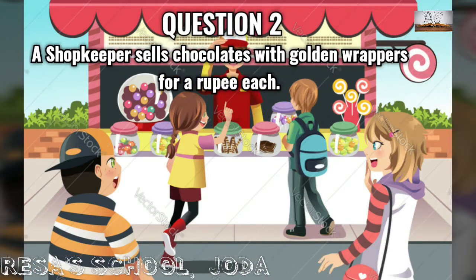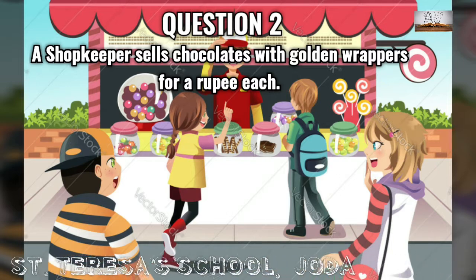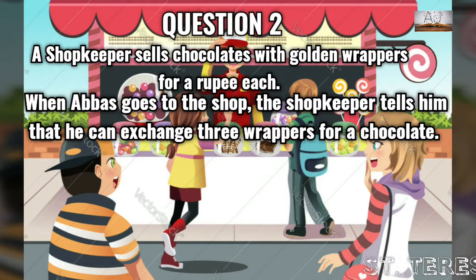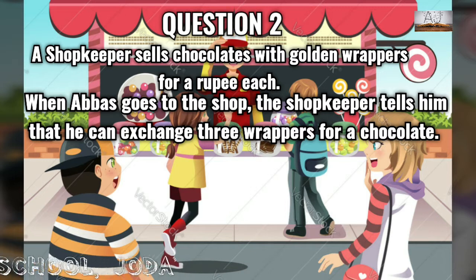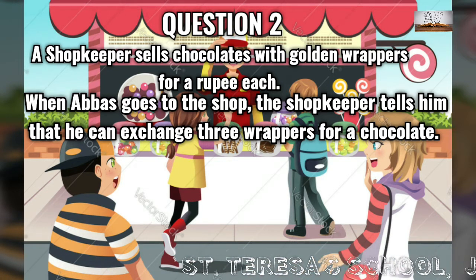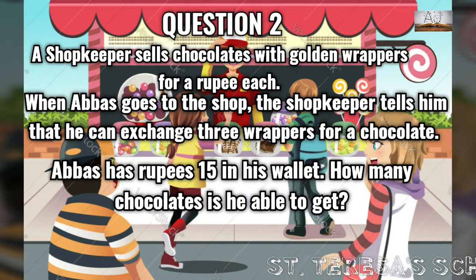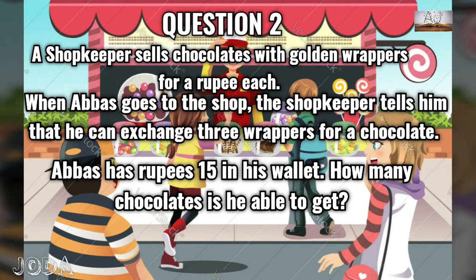A shopkeeper sells chocolates with golden wrappers for ₹1 each. When Abbas goes to the shop, the shopkeeper tells him that he can exchange 3 wrappers for a chocolate. Abbas has rupees 15 in his wallet. How many chocolates is he able to get?